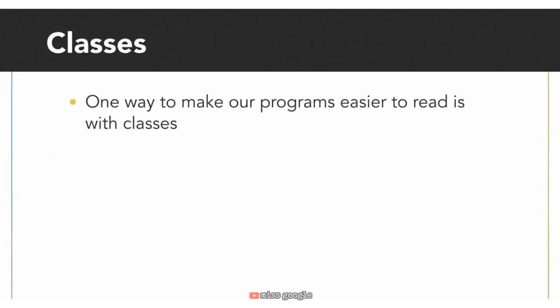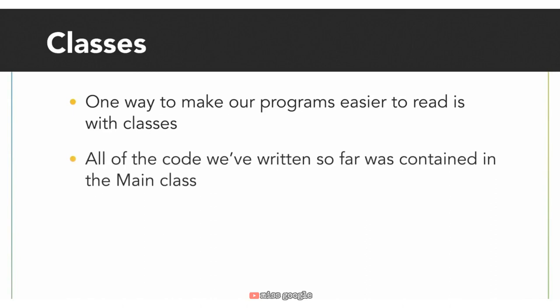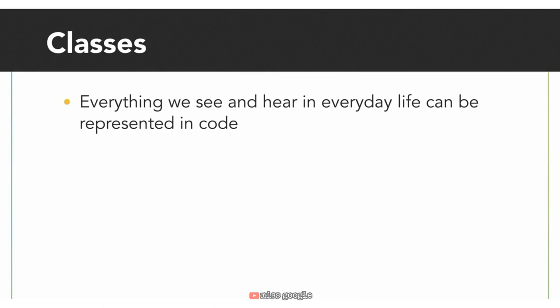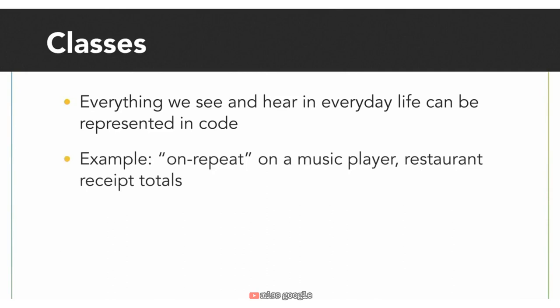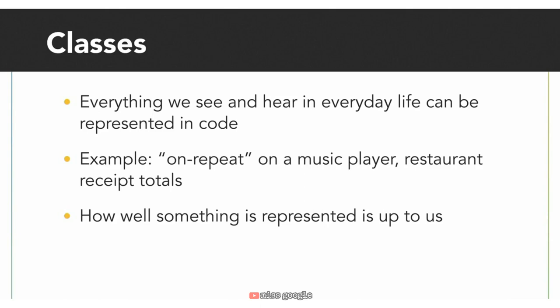One way to make our program easier to read and understand is with classes. We've seen classes a little bit before because all of our code so far has been contained within the main class, but now we are going to dive a little deeper. Everything we see, hear, and experience in everyday life can be represented in code. We've represented the on-repeat functionality of a music player, the final total that may be on a restaurant receipt, and more. How well something is represented is up to us, and we decide what to code.